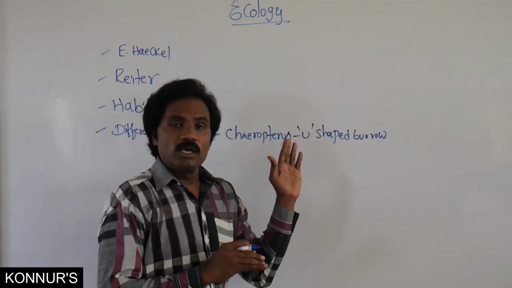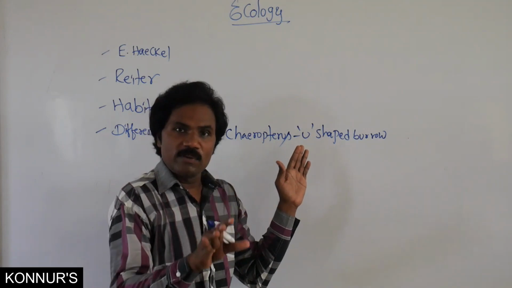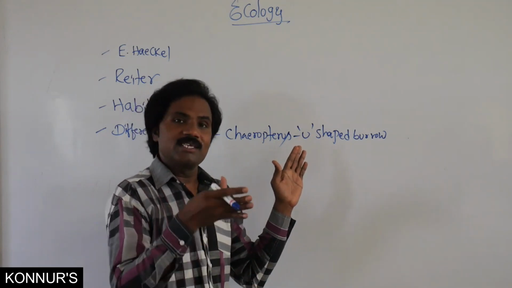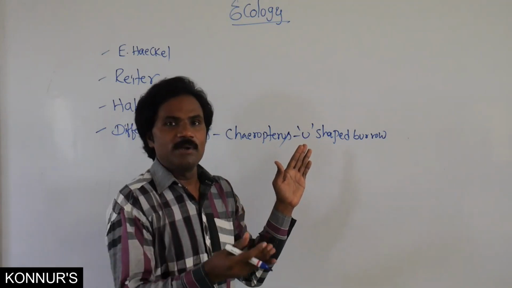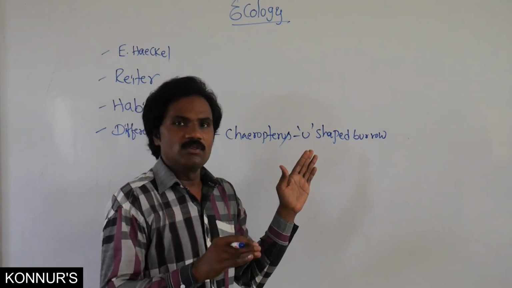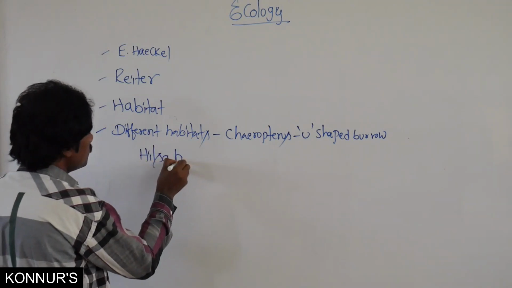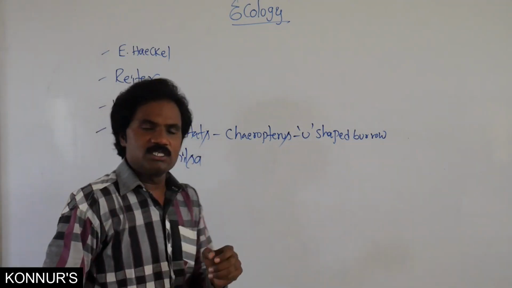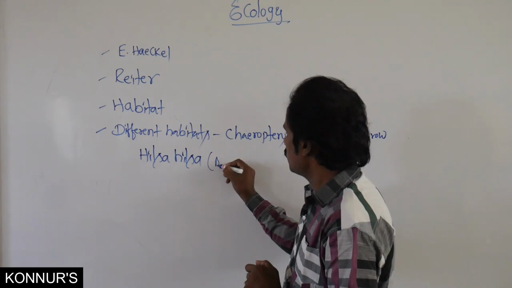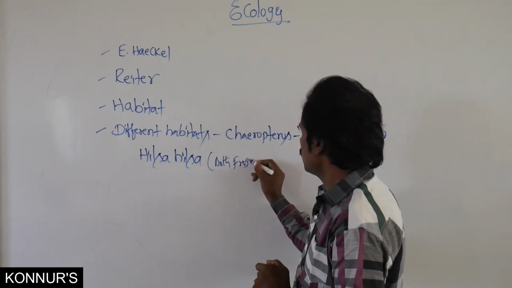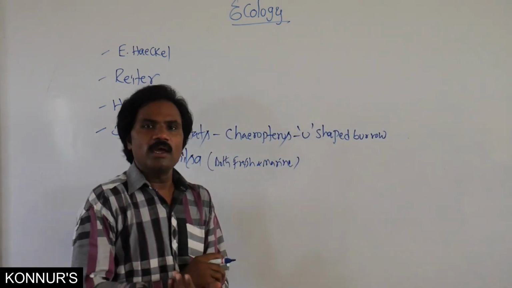But what I said relates to a specific physical occupied environmental condition. Some are exception cases to that particular habitat. Instead of one specific habitat, they live in different habitats. For example, hilsa, one among the fish, lives in both fresh water as well as marine water.